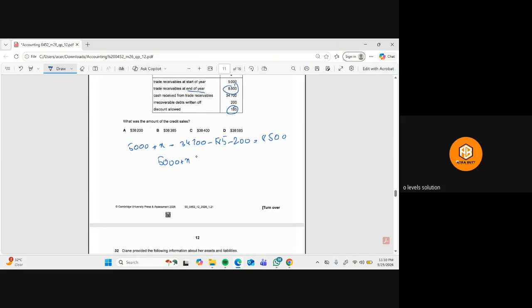Okay. So if you just minus these things, so you'll get 5,000 plus X minus 35,085 is equal to 8,500. X minus 35,085 is equal to 8,500.